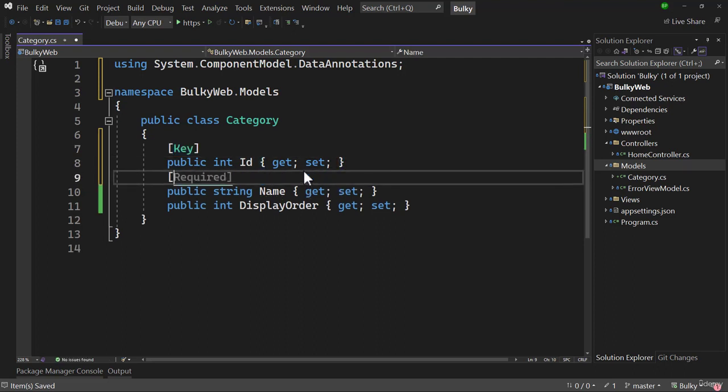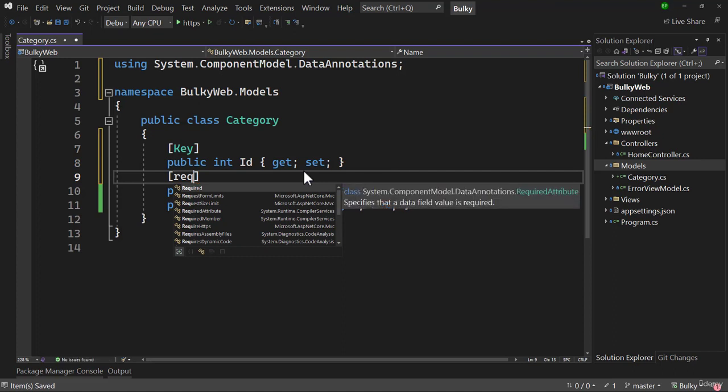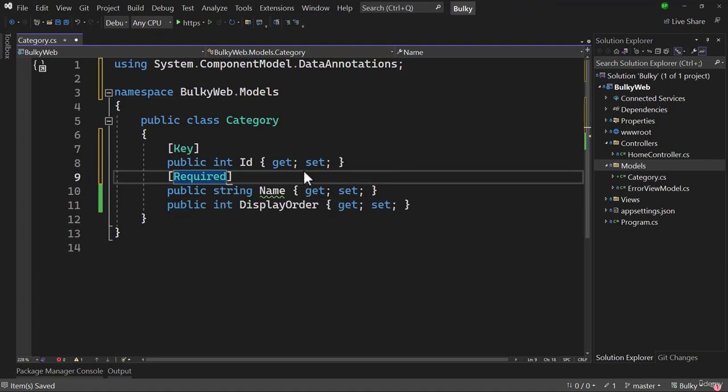Along with that we also have another data annotation which is Required. Once you add Required to any of the properties here, when the SQL script is generated to create this particular table in the database, you will see that the string will have a not null setting. That is why we have the Required data annotation. Now there are more data annotations, but we will uncover them as we proceed with the course.